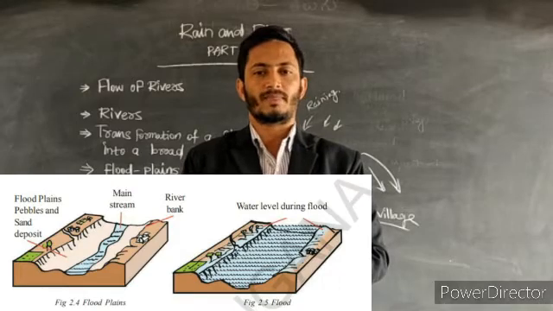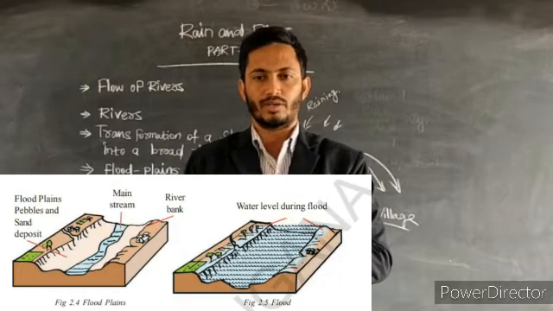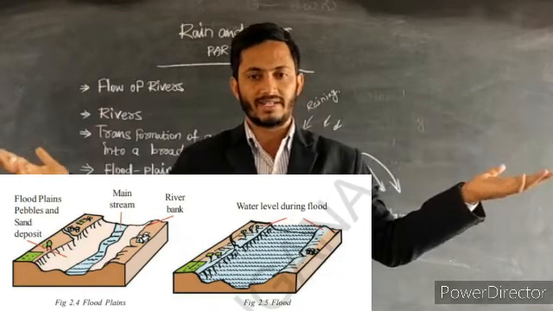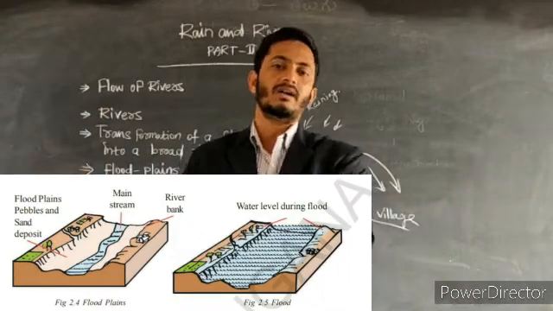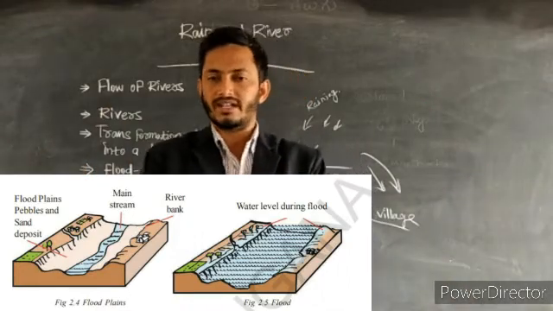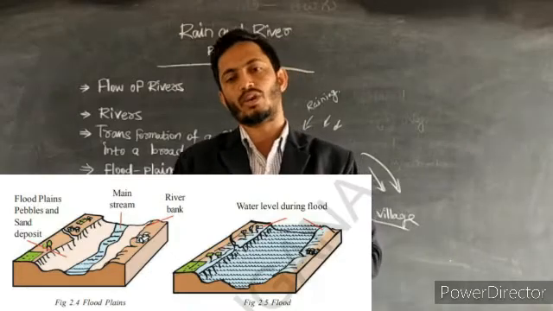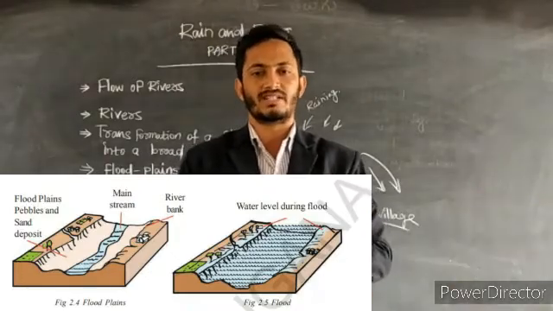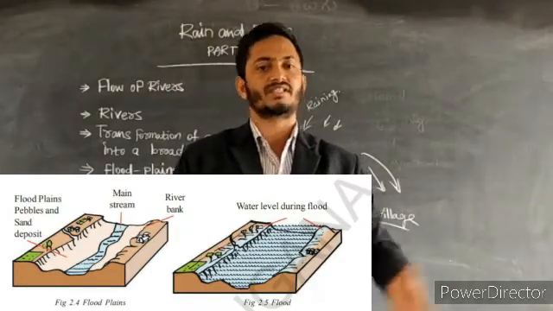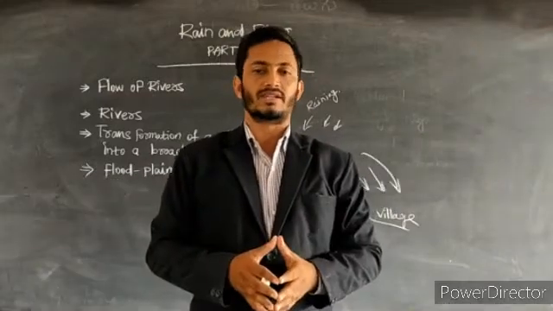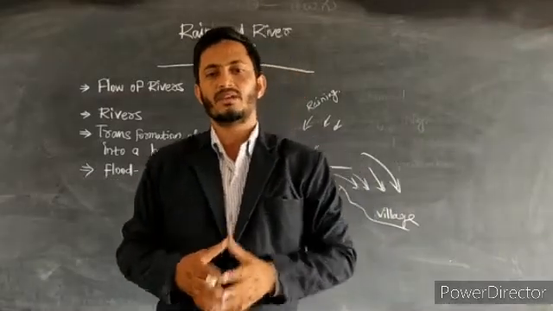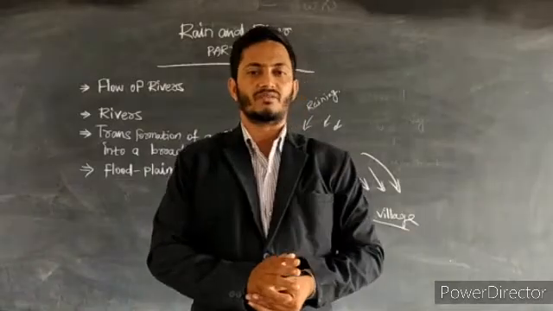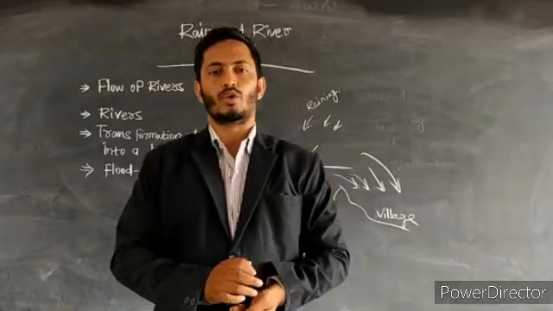Map 2.4 shows the water level during the floods. When the water level increases completely during constant rainfall, there is no chance for water percolation. A high amount of water is deposited into the seas from the several streams, so that can affect the coastal regions with floods. That we can notice here.